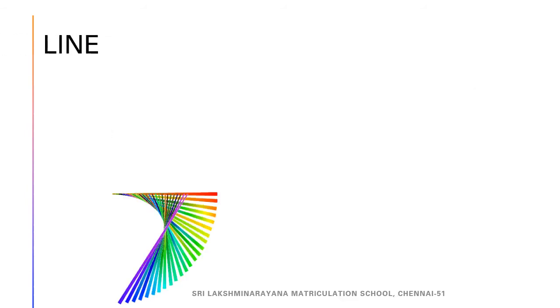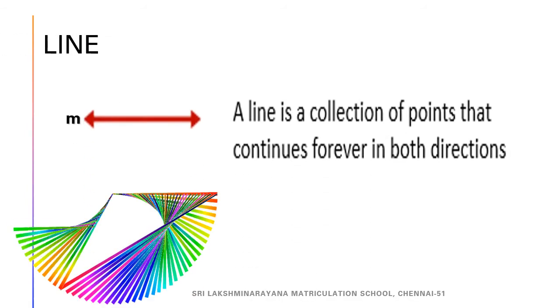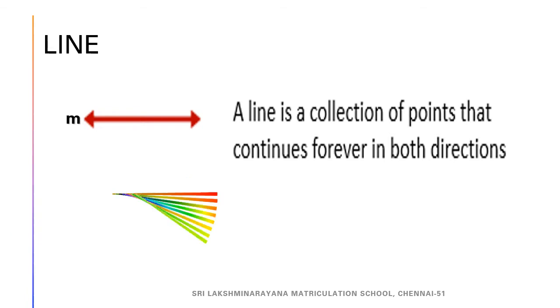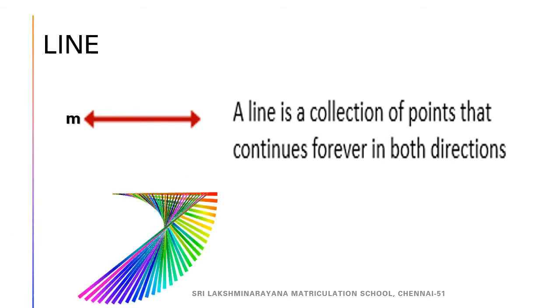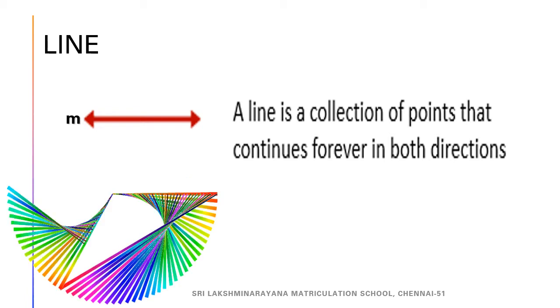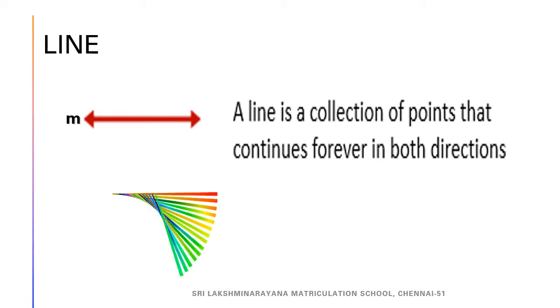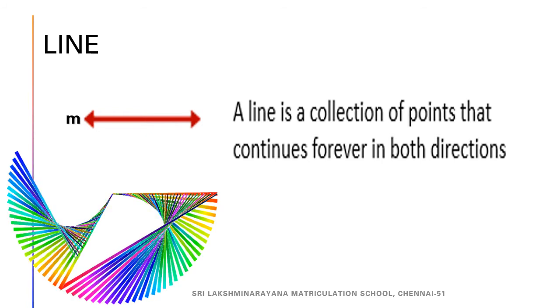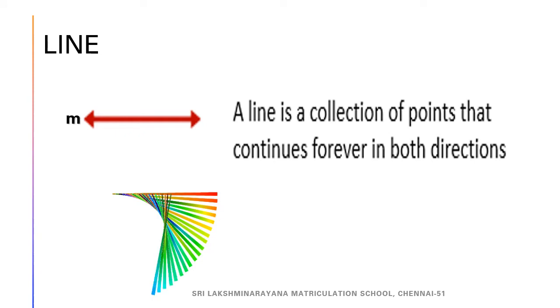A line. A line is a collection of points that continues forever in both directions. So, here the given line is a line M. How will you read this, children? Line M. So, the name of the line is M. A line can be long or short, flat or slant or vertical. Line can be extended in both the directions without end.